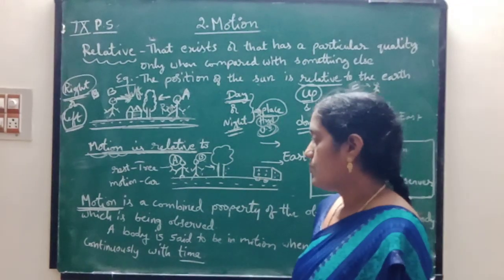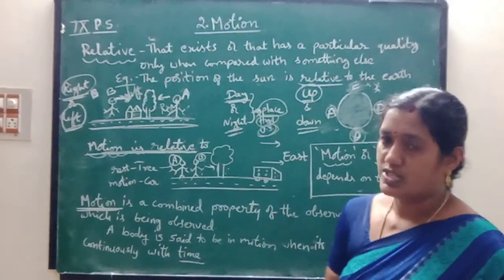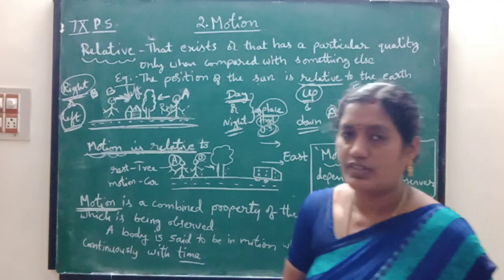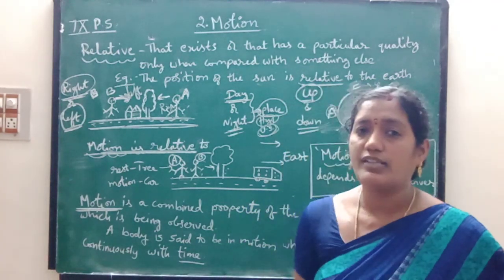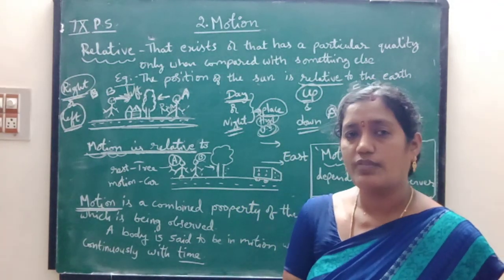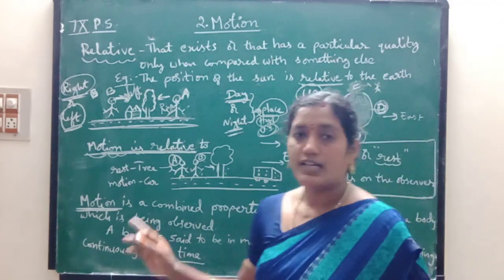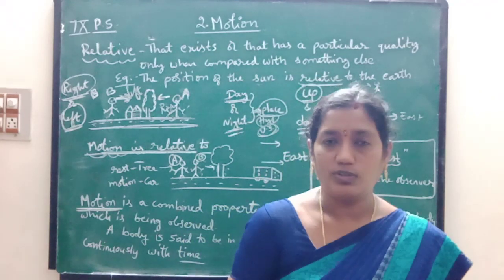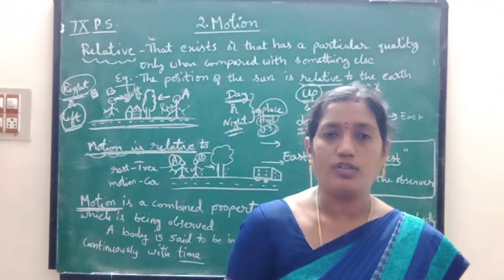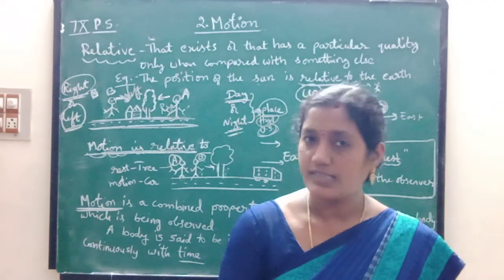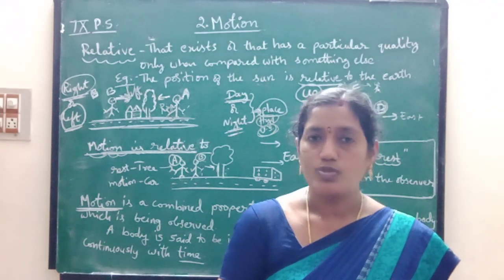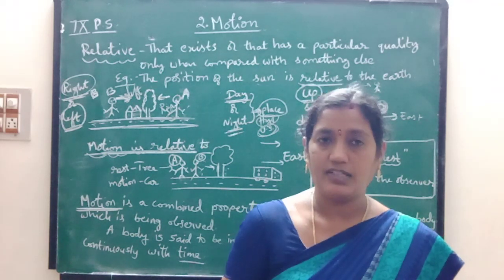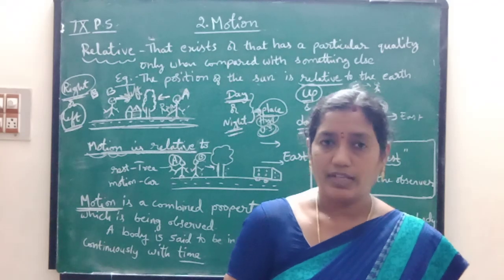Okay children. First of all, now I will ask you some questions. What is the position of the tree, children, according to the surroundings? Based on the surroundings, the position of the tree is at rest because it is not moving. It is at that place only. Today if you see, it is there only. Tomorrow if you come and observe, the position of the tree is the same only. So there is no motion. That means the tree is at rest according to the surroundings.